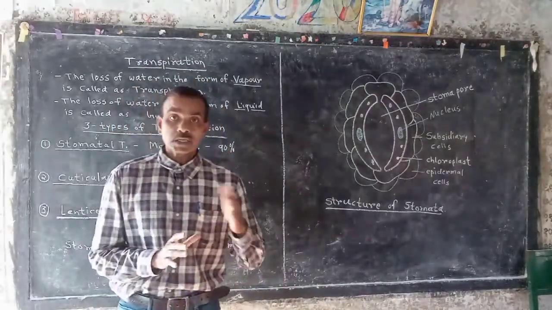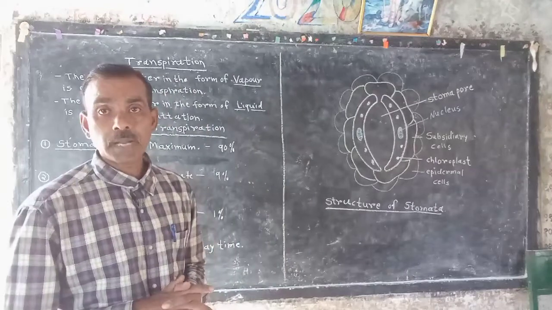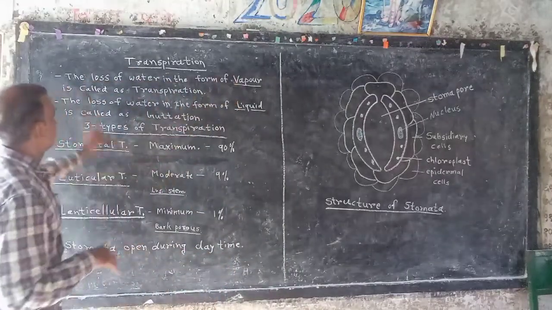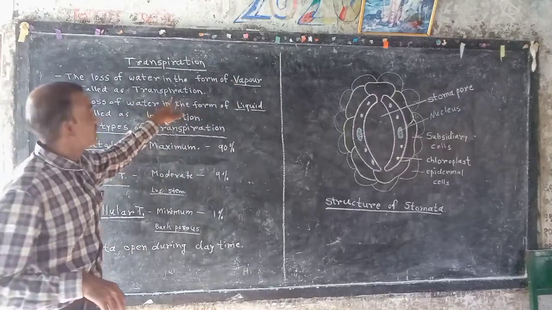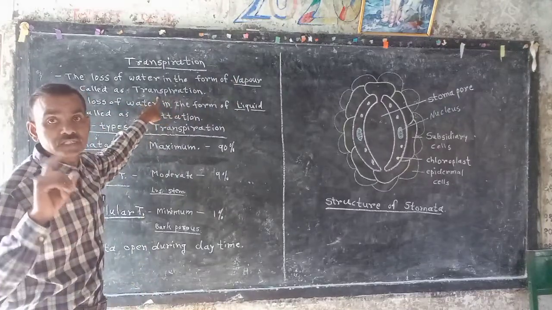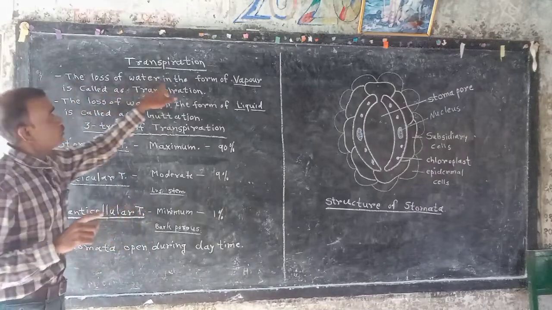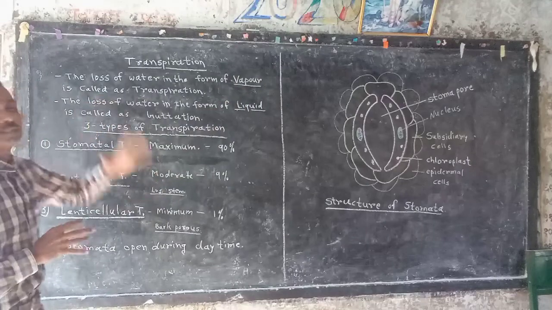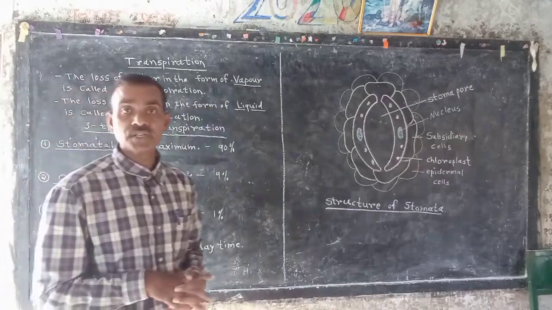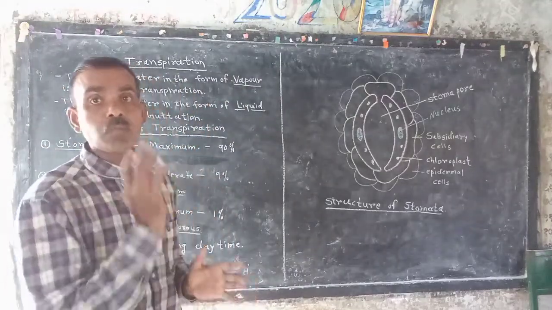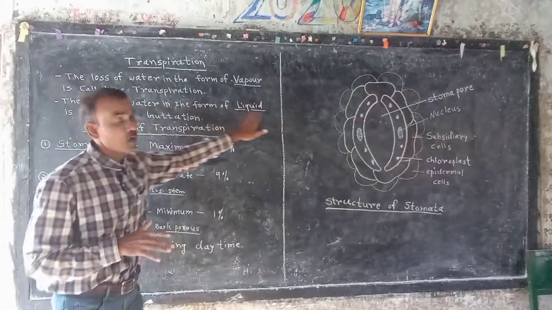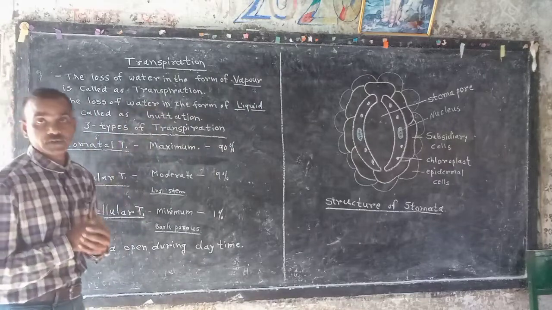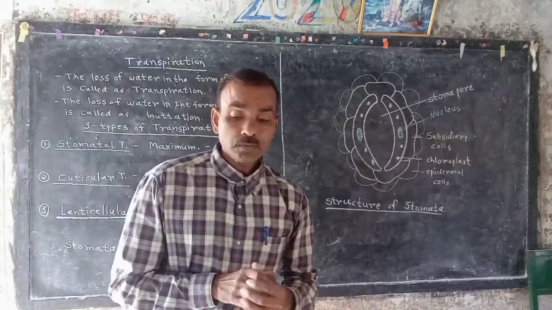Water loss from plants in the form of vapor is called transpiration. If loss of water takes place in the form of liquid, then it is called guttation.